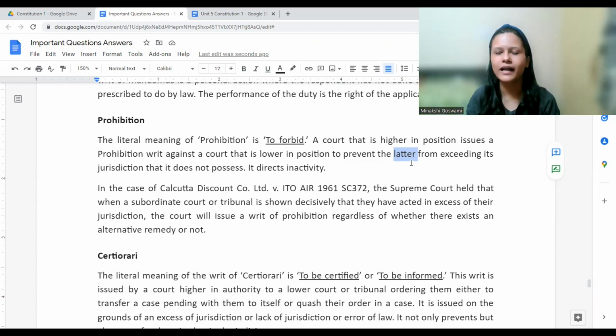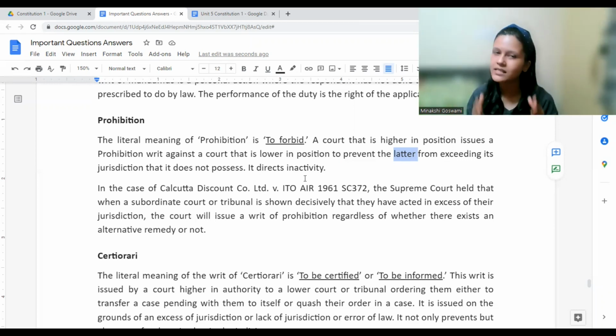So the Supreme Court or High Court would say, why are you taking this matter? Your power is up to 3 years only. Why are you deciding this case where the punishment is 5 years or 7 years? You don't have the power. So right now itself, you stop this particular case. It directs inactivity. That means it would say that right now itself, you need to stop this case.